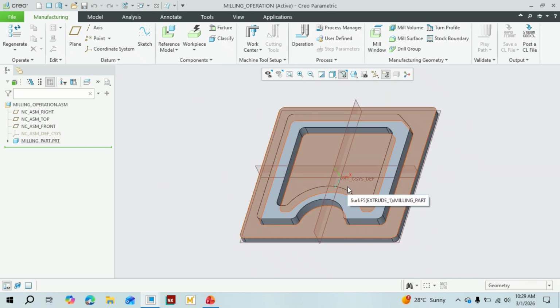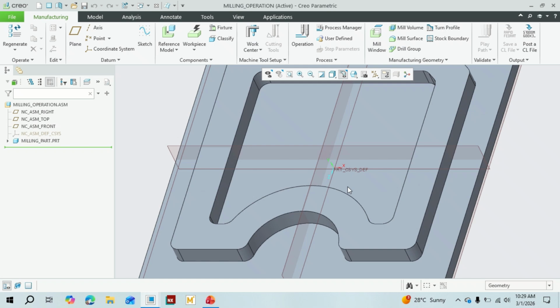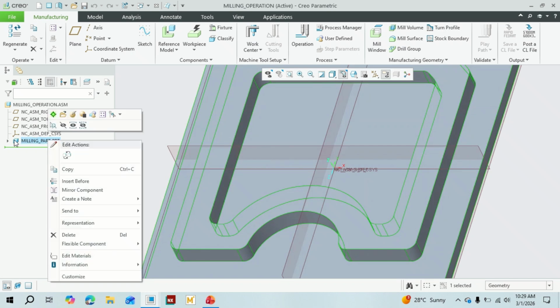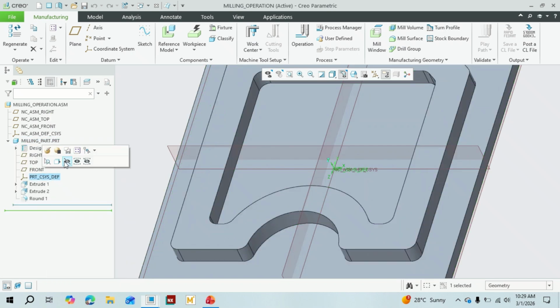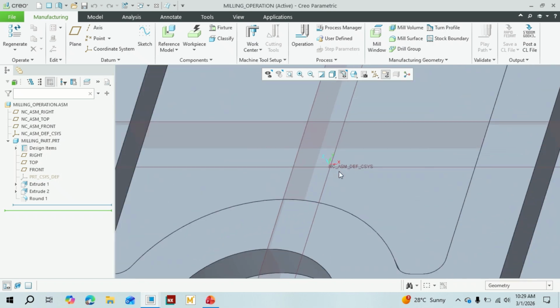Let's hide this coordinate system and see that. X is the spindle axis, the spindle axis center, with Z upward and Y towards us.